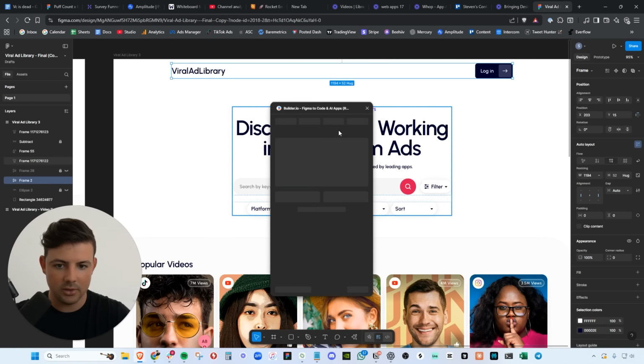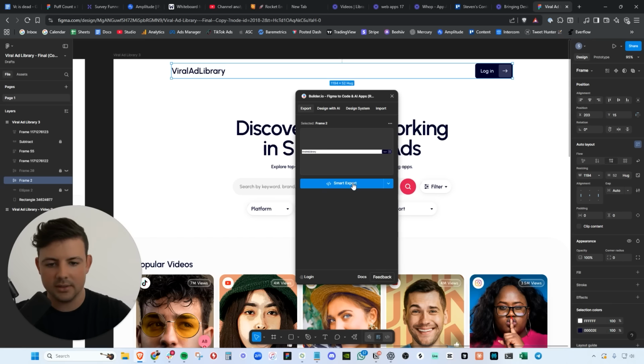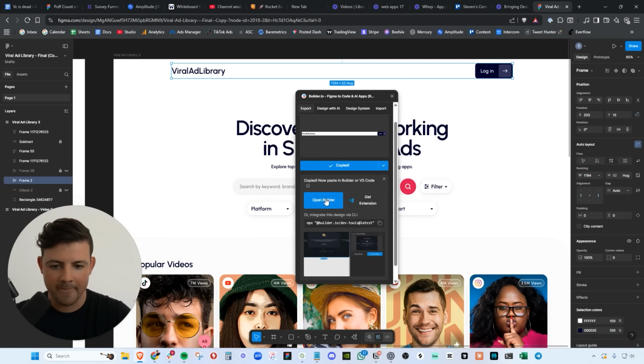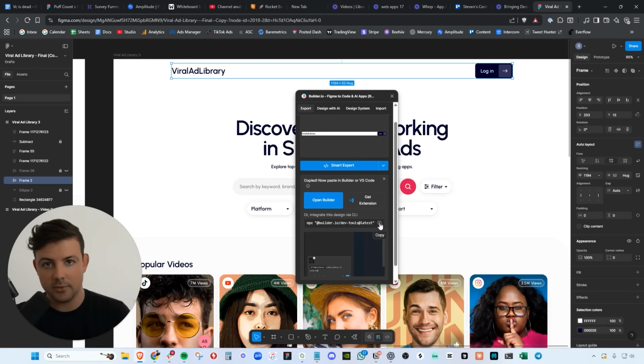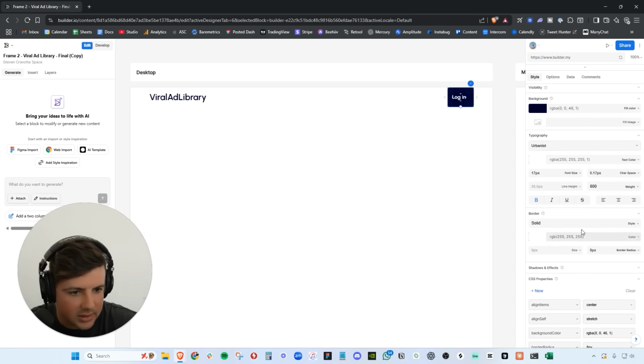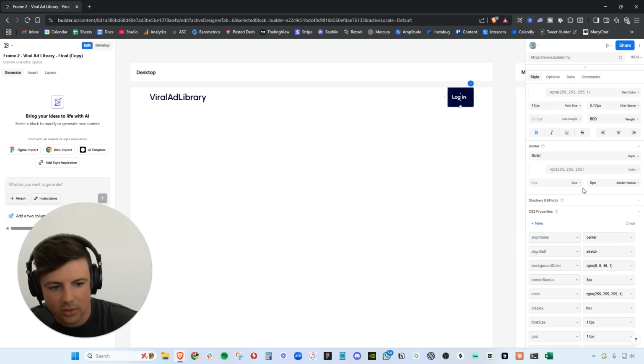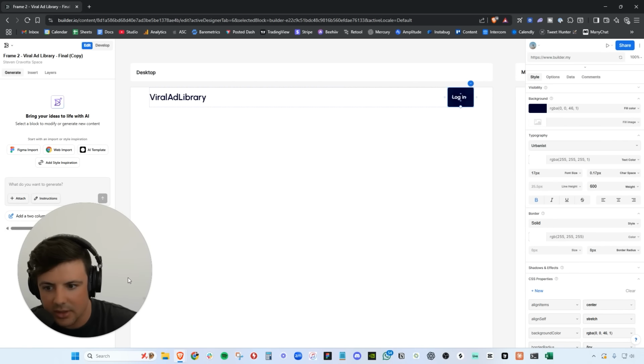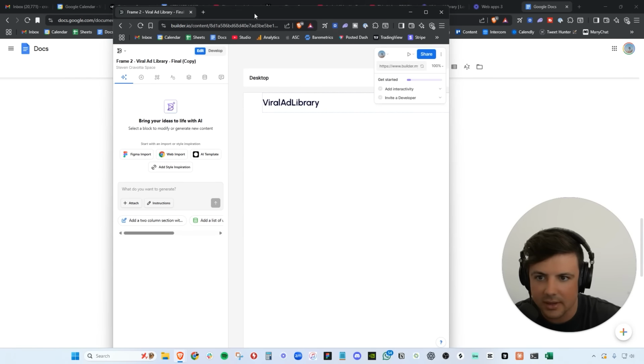We can click builder.io and we can smart export this into the platform. So again, we've only selected the top header here. So we're going to smart export, and then we'll be able to open this in builder.io, or we can just simply copy this code and put it into the Builder platform. Okay, beautiful. So we have the top nav bar here, and we can see that this button is a little bit broken, but we can simply adjust that by fixing the padding, and you have all of your different elements down here. So we can go in and fix that up later.